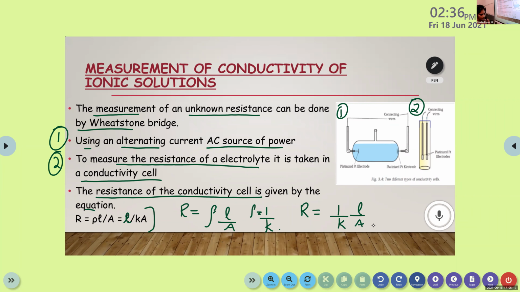Is this clear for you? Yes. And this L by A is known as cell constant. It can be represented as G star. Cell constant is represented as capital letter G star.